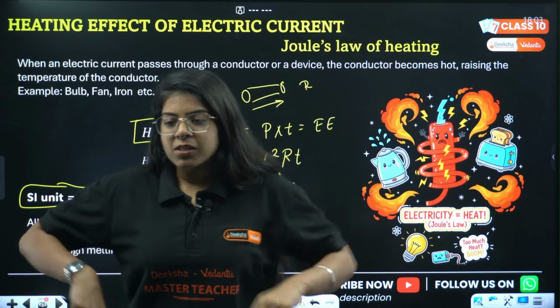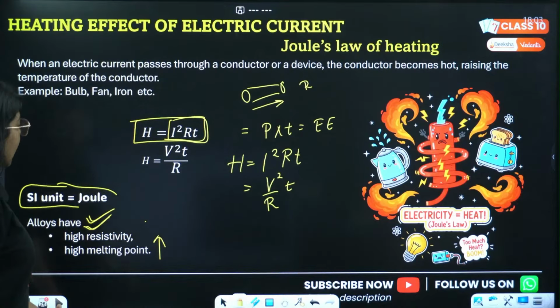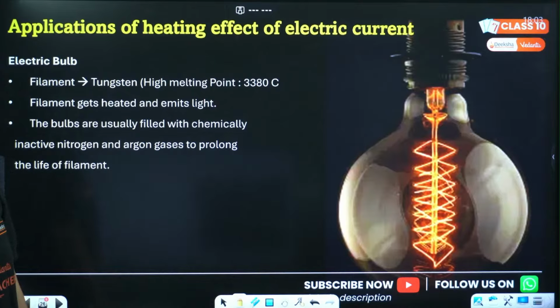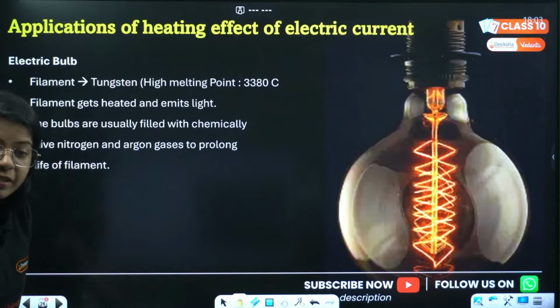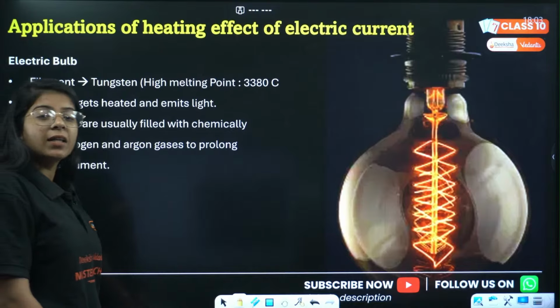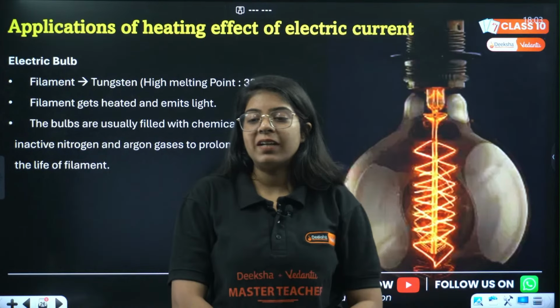Okay, next is applications of heating effect of electric current. We have studied electric current. Now we want to study where we actually use this heating effect of electric current. Let me know what the applications of heating effect of electric current are. Quickly tell me.